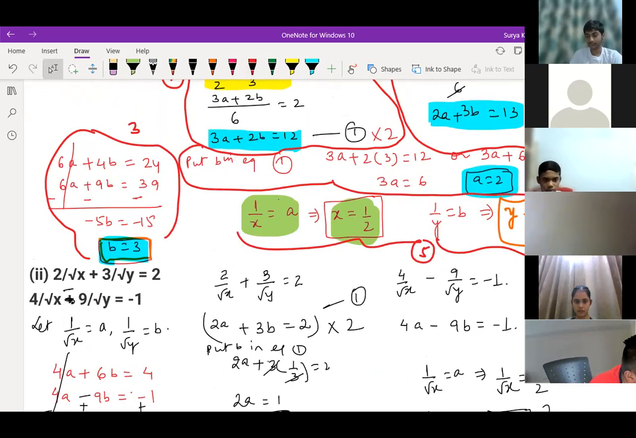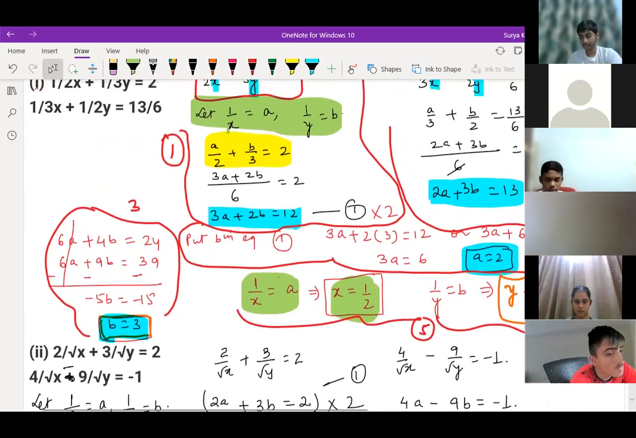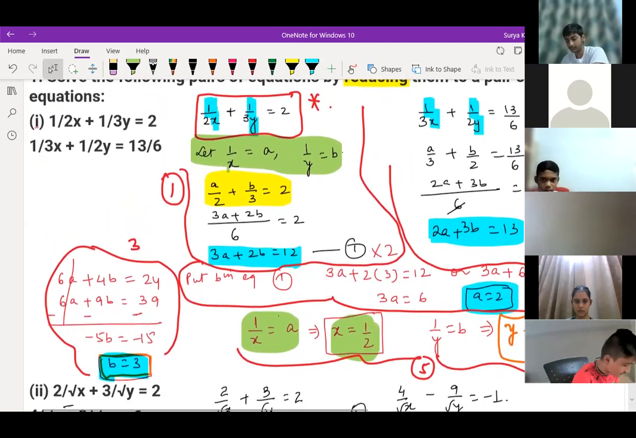So which step are you feeling difficulty in? Just tell me, children. Which step are you feeling difficulty in? First, second, third, fourth, fifth.